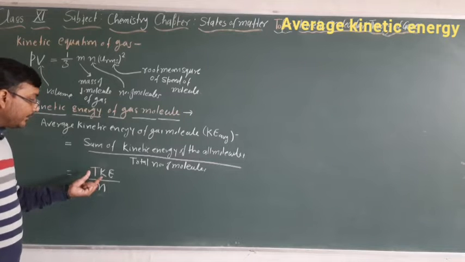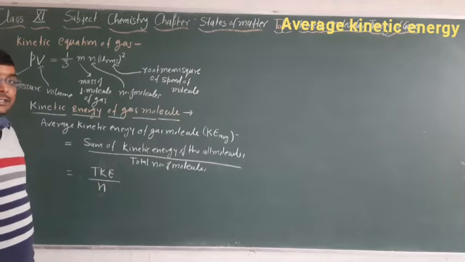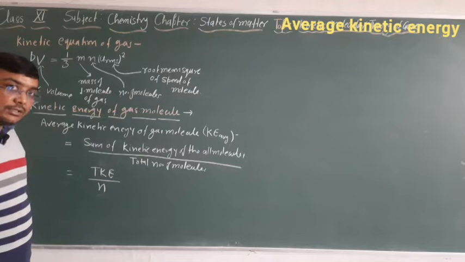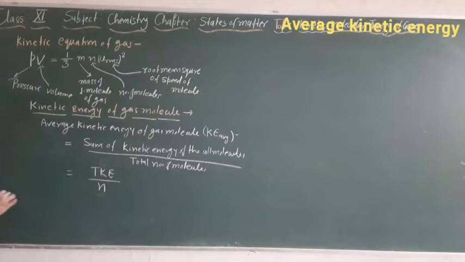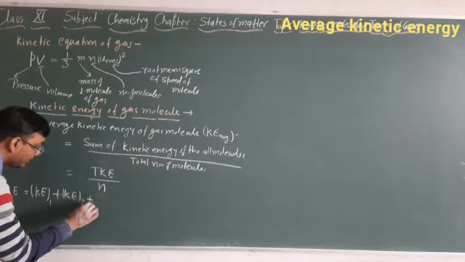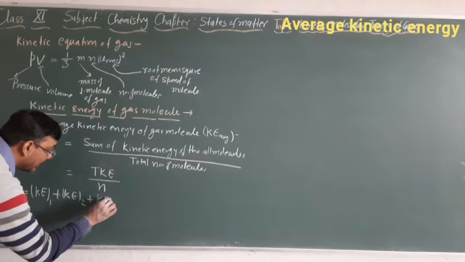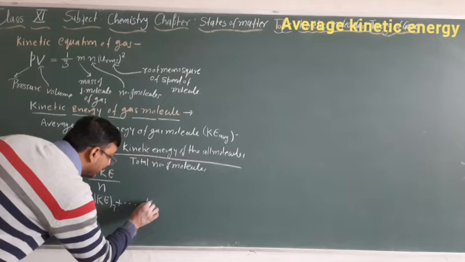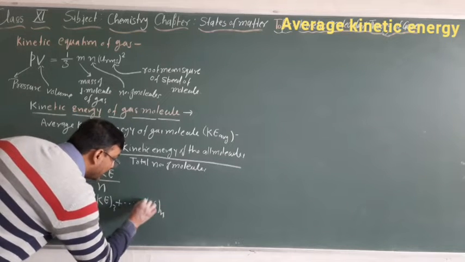So first we have to find the total kinetic energy, that is the sum of the kinetic energy of all molecules. How will we find it? Total kinetic energy is equal to kinetic energy of one molecule plus kinetic energy of second molecule plus kinetic energy of third molecule, and so on, plus kinetic energy of the nth molecule.